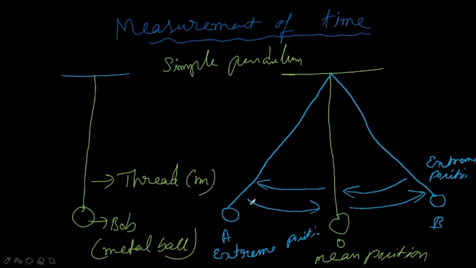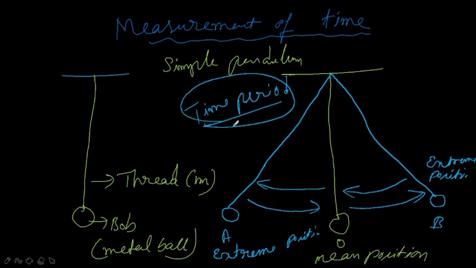And the time taken to complete one oscillation is said to be its time period. So you have to remember these terms. What do you mean by one oscillation and what do you mean by a time period? You must remember these definitions.